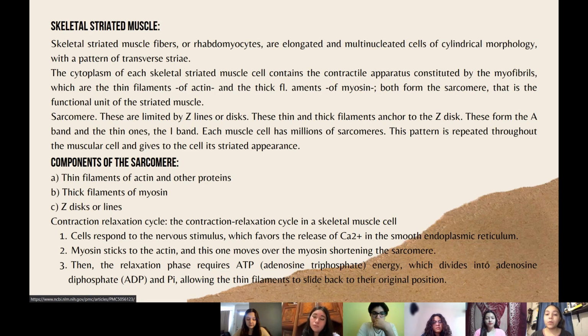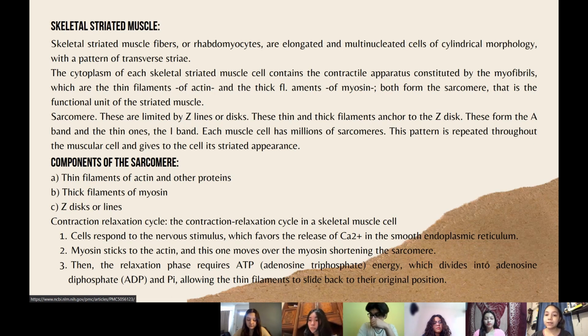Now we're going to see the components of the sarcomere. We have thin filaments of actin and other proteins, thick filaments of myosin, and Z discs or lines. The contraction-relaxation cycle in a skeletal muscle cell: first, the cells respond to the nervous stimulus, which favors the release of calcium from the smooth endoplasmic reticulum.